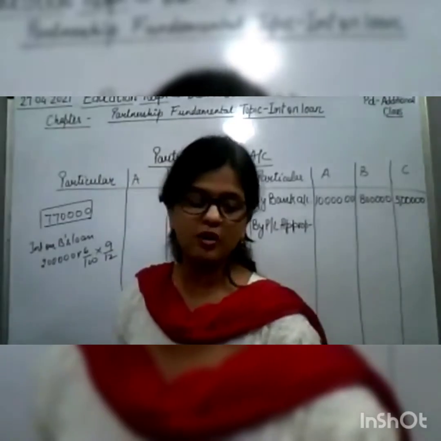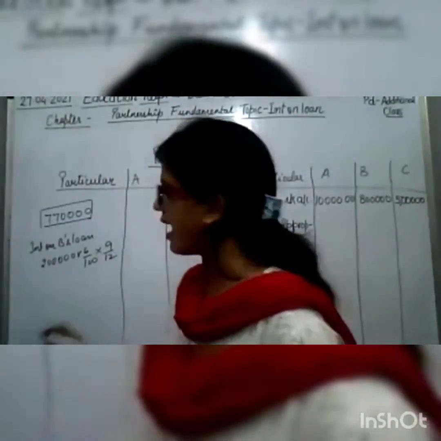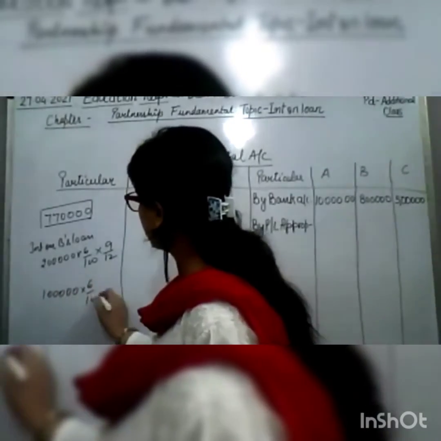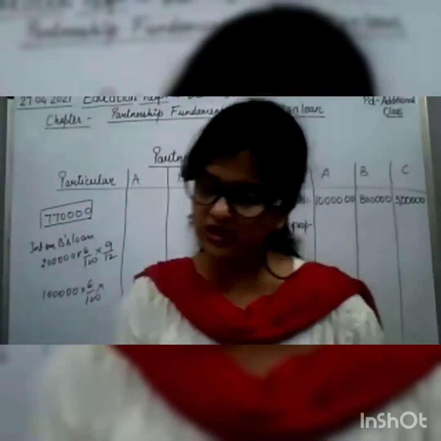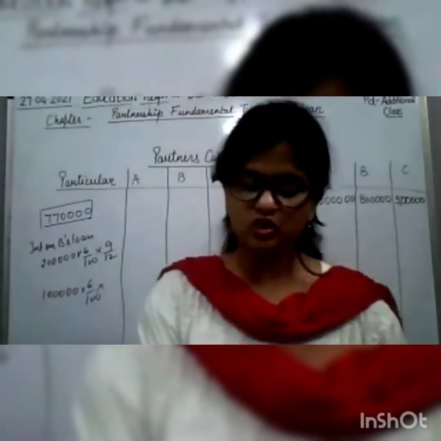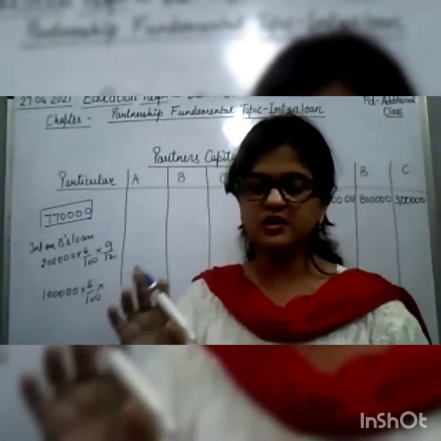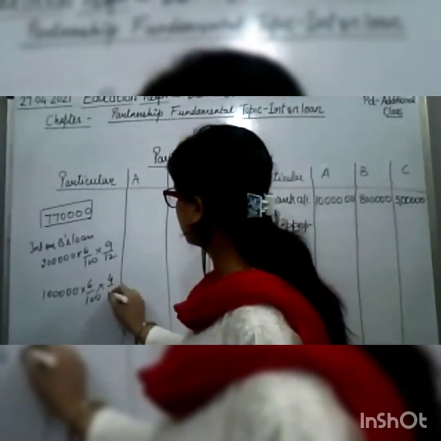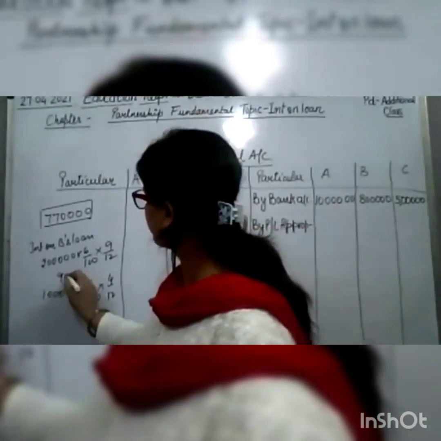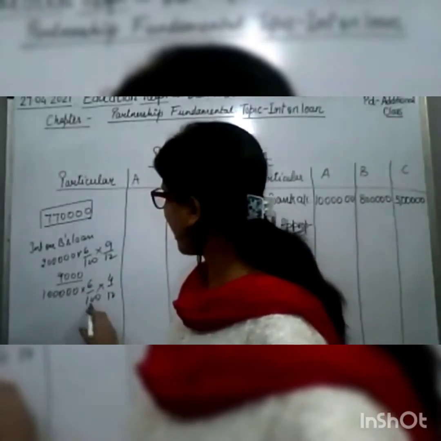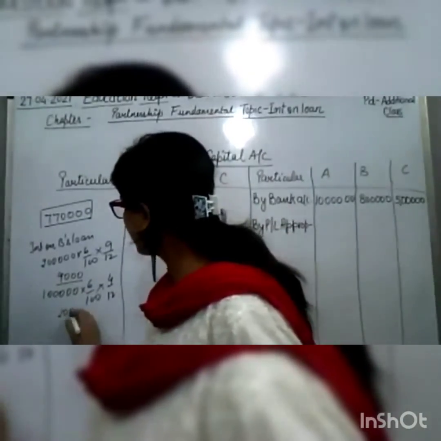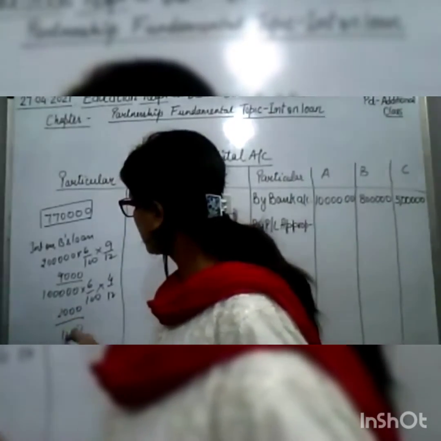And if we talk about C's loan, C's capital is 1 lakh. So 1 lakh into 6/100 into how many months? उसको कितना मिल रहा है? Yes, from 1st of December to 31st March, that will be 4 months. Now समझ में आया कि क्या हुआ? 9,000 आएगा आपका B का इंटरेस्ट, एंड आपका C का आएगा 2,000. तो टोटल इंटरेस्ट हो गया 11,000.